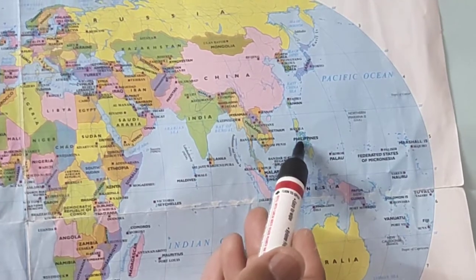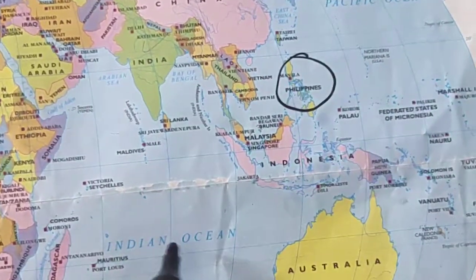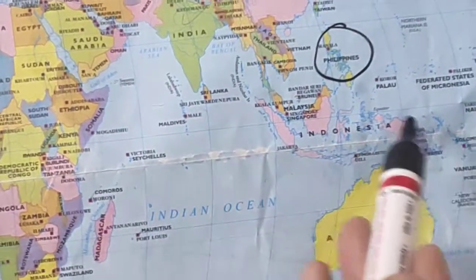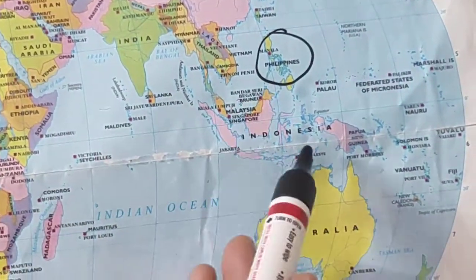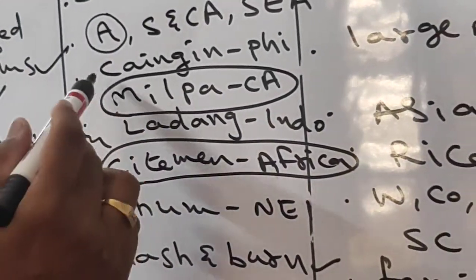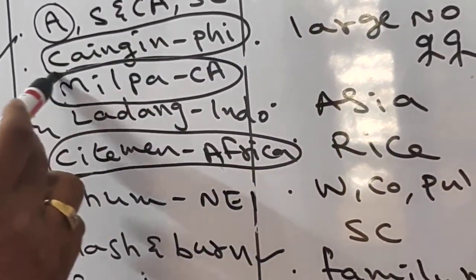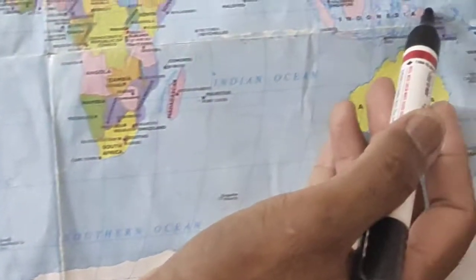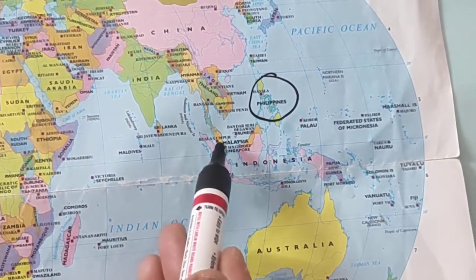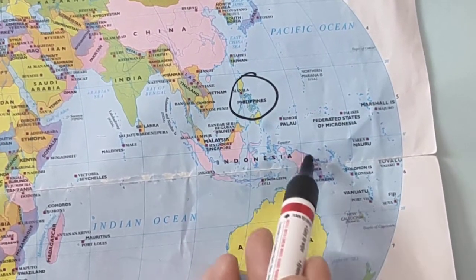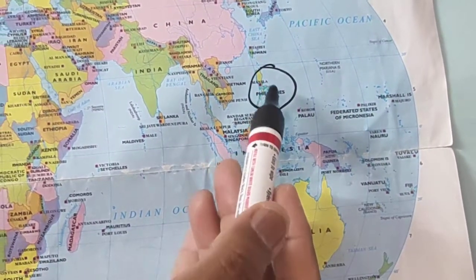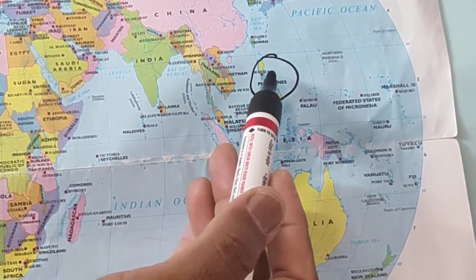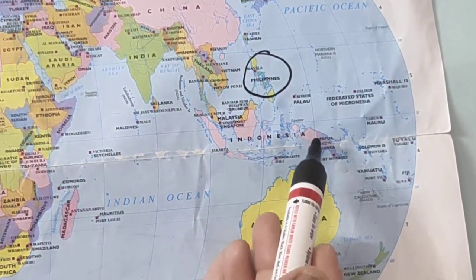One is the Philippines, and another one is Indonesia. This is all Indonesia. Philippines and Indonesia. In the Philippines it is called Kainjin, and in Indonesia it is called Ladang. Don't go up. This is Malaysia again, but only this part is called Indonesia. So in the Philippines it is called Kainjin, whereas in Indonesia it is called Ladang. Remember.